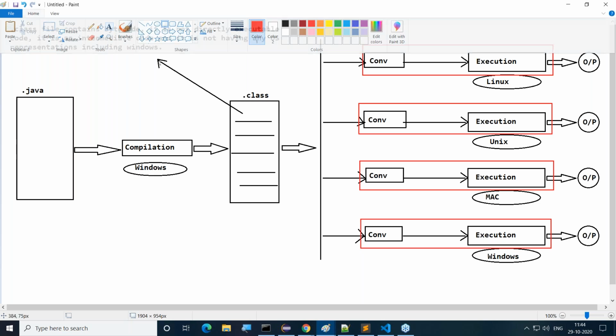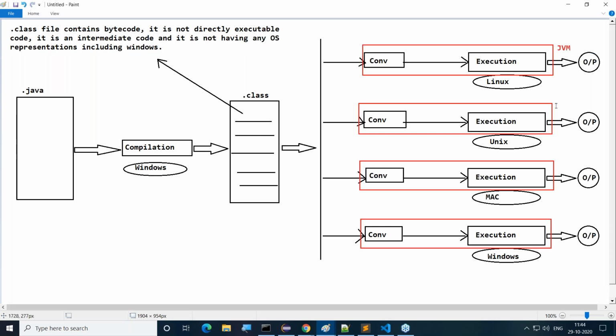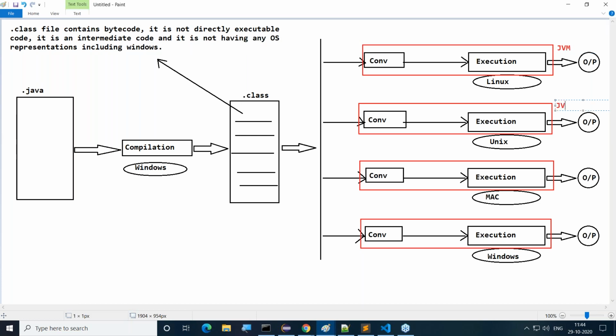The name of that single device is JVM. What is JVM, sir? What exactly is the meaning of JVM?